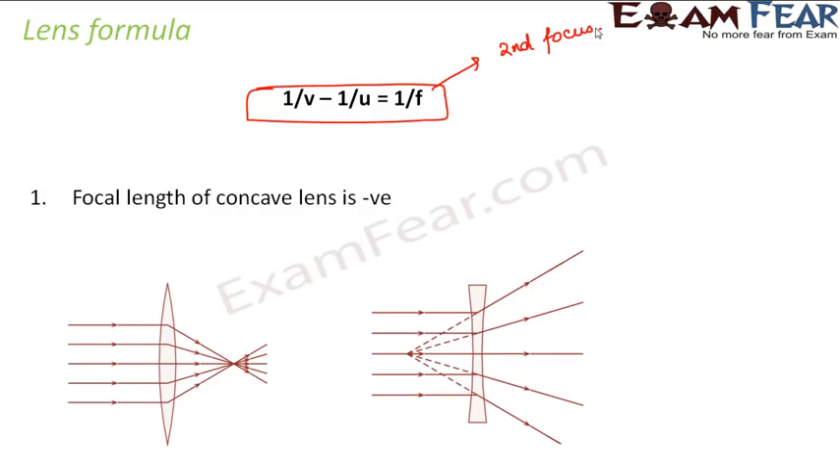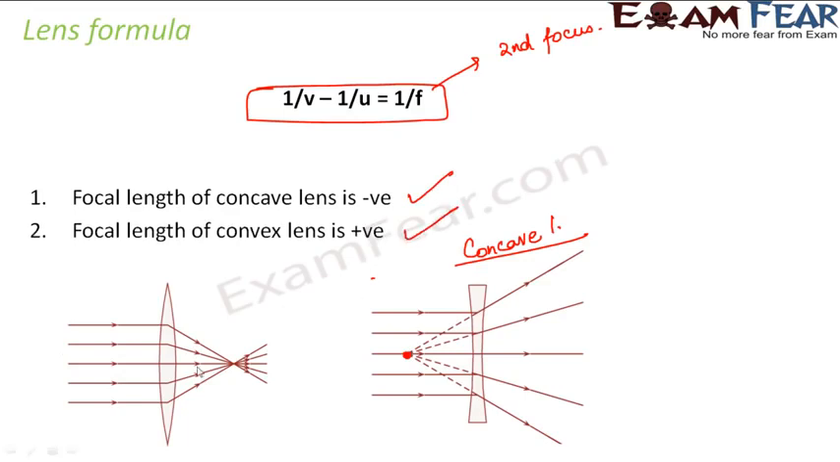Now, also remember that the focal length of a concave lens is negative. If you look at this concave lens, you see that the focus lies on the left hand side, which shows that the focal length is negative, whereas in case of a convex lens, the focus lies on the right hand side and therefore the focal length is positive.